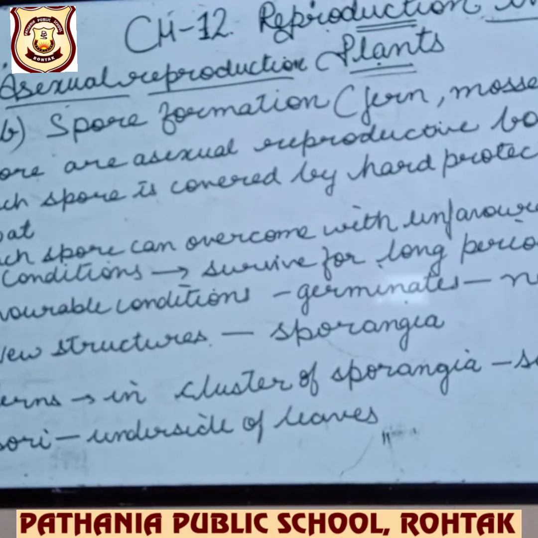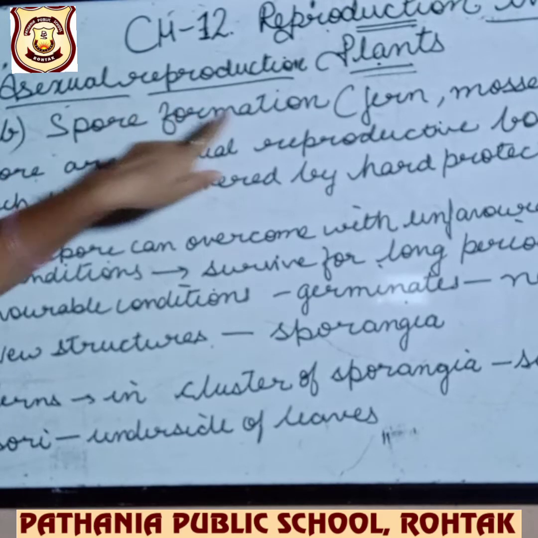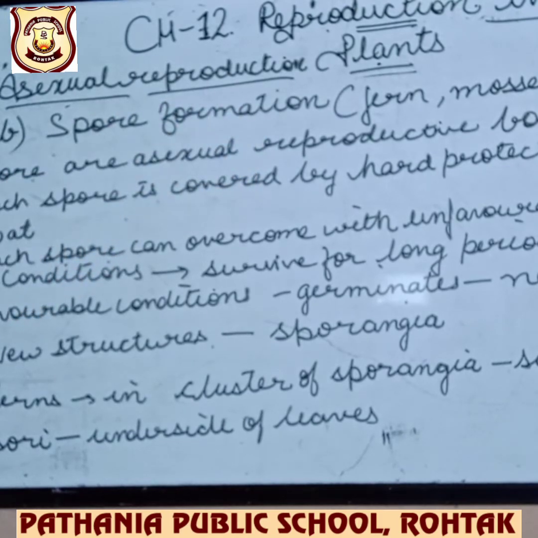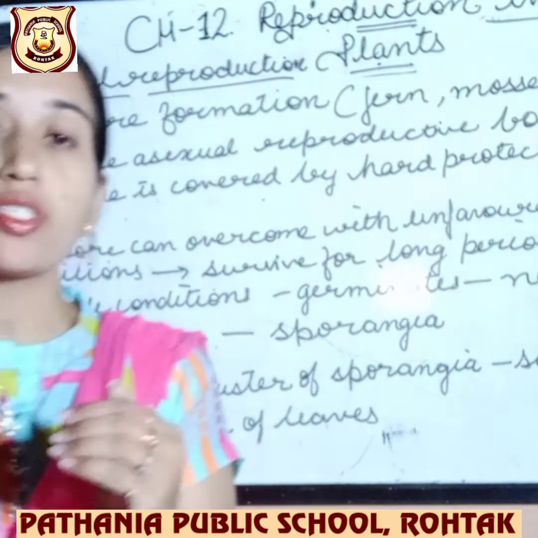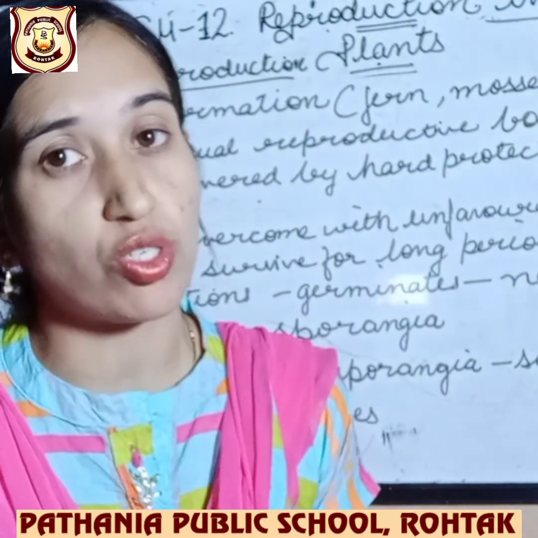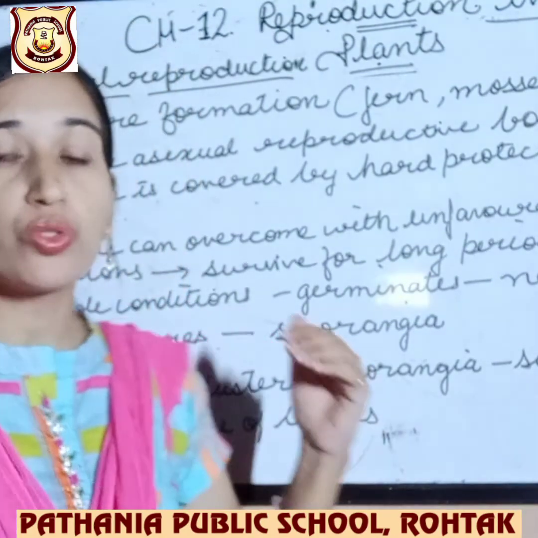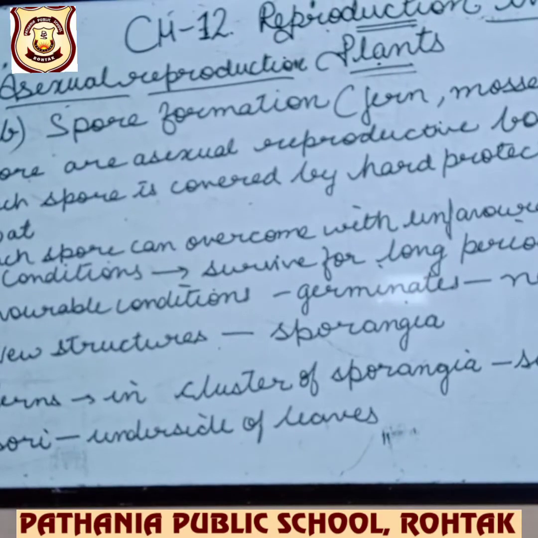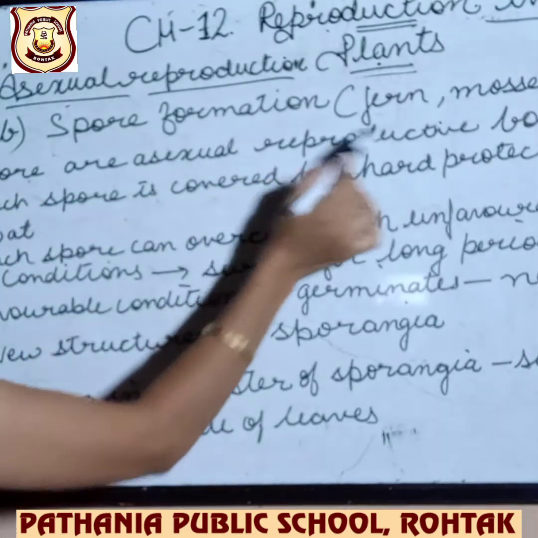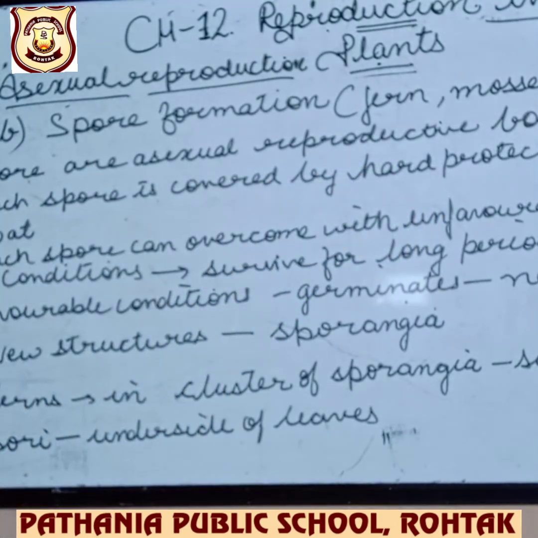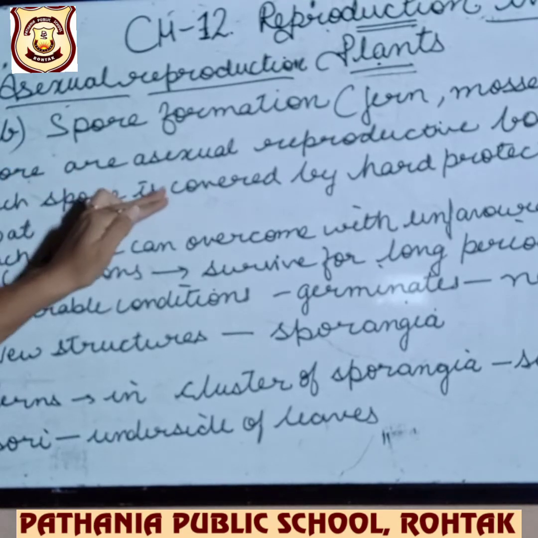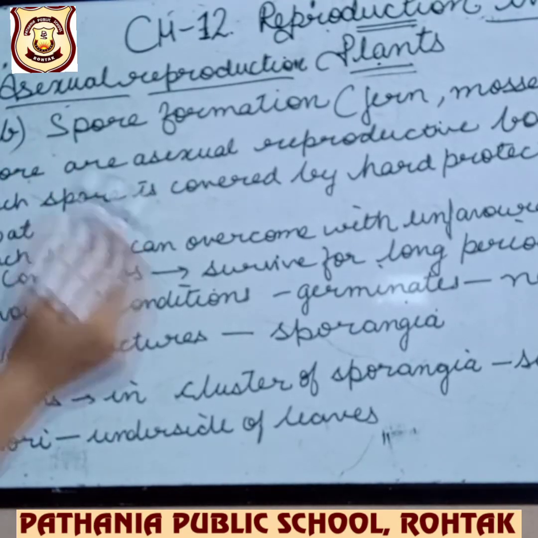Now we are on the second point, that is spore formation. How does asexual reproduction in plants take place with spore formation? This type of spore formation occurs in plants like ferns and mosses. These are non-flowering plants, of course, and in ferns and mosses it can be seen. Spores are asexual reproductive bodies.